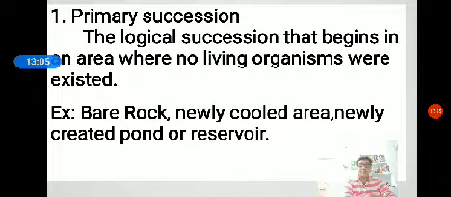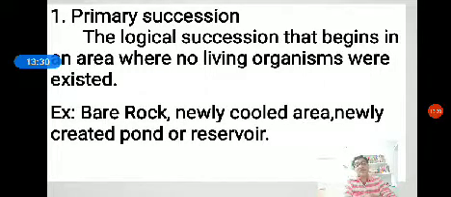One example is the colonization of a newly exposed island. The first group of organisms which initiate ecological succession is called the pioneer community. So if primary succession develops in any area, a new community starts to develop.